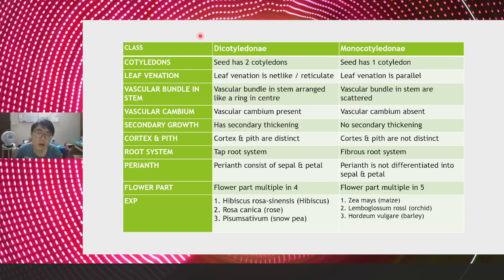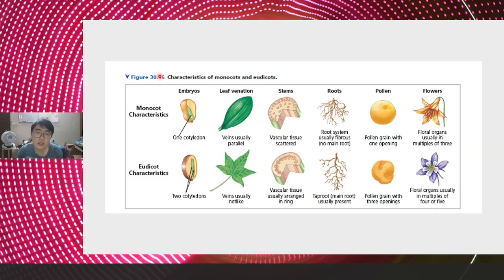But normally, more people will focus on dicotyledonous. Monocotyledonous semua macam buang, dah tak belajar. Ada belajar lah, tapi monocotyledonous mereka tak fokus lah. So the classes for phylum Angiospermophyta are dicotyledonous and monocotyledonous. So these are the differences. Okay, so actually I use gambar lah. Ini gambar lebih jelas lah.